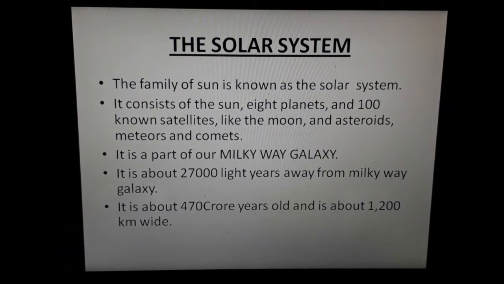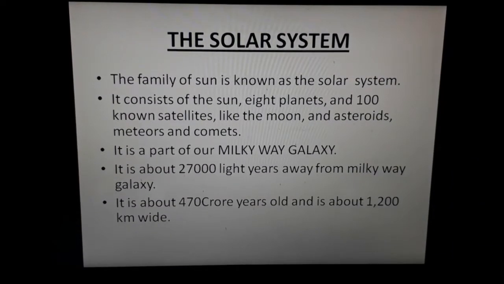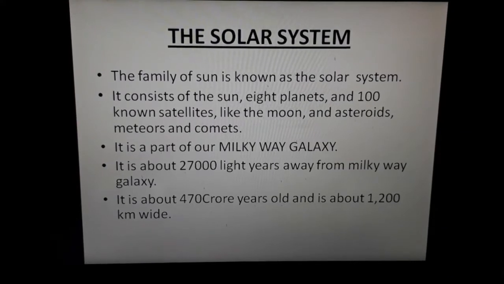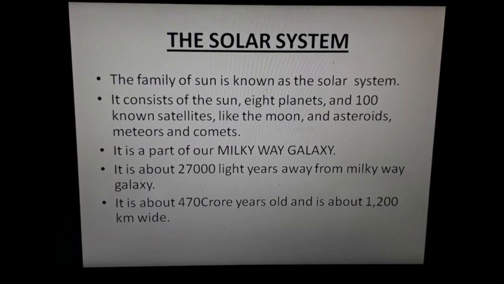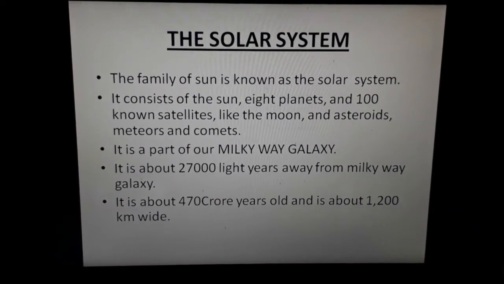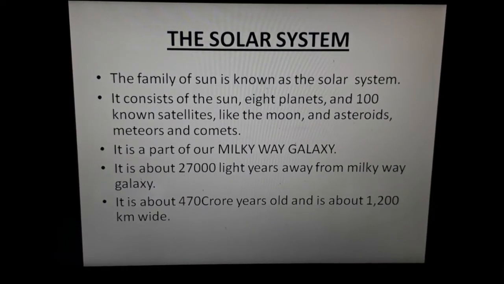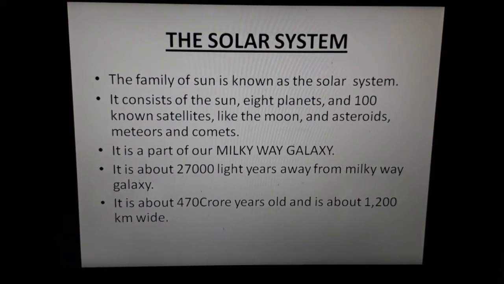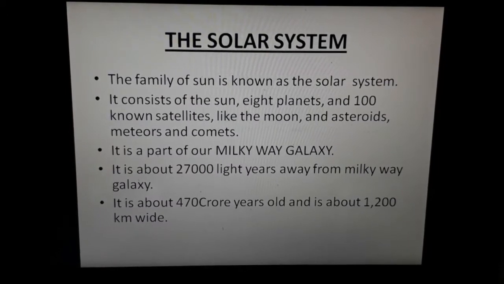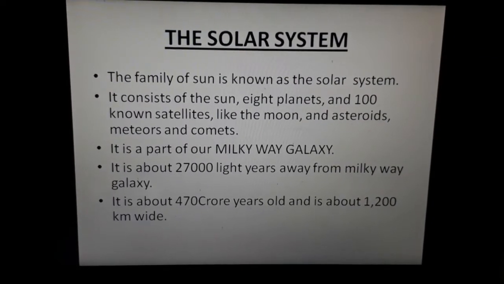The distance between the sun and the center of the Milky Way galaxy is 27,000 light years. This means that it is very far away from our galaxy. It is about 470 crore years old. It is so much old. It existed very early. It is 470 crore years old and is about 1200 kilometer wide. Means it is so big and so old.